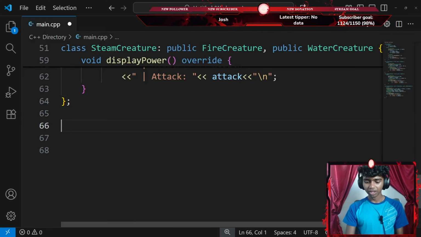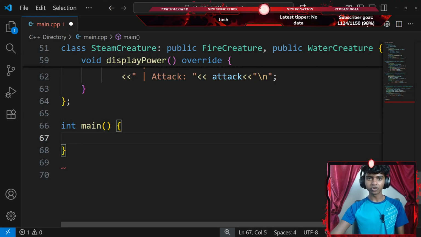That sounds pretty fun. Okay, next up, let's go ahead and create a main function. So I'll go with something like integer main, add parentheses and then curly braces.